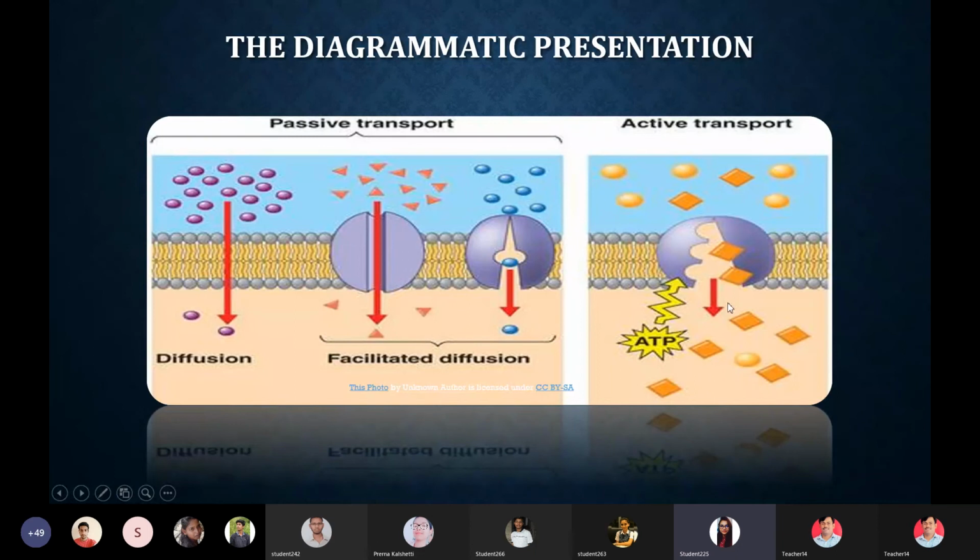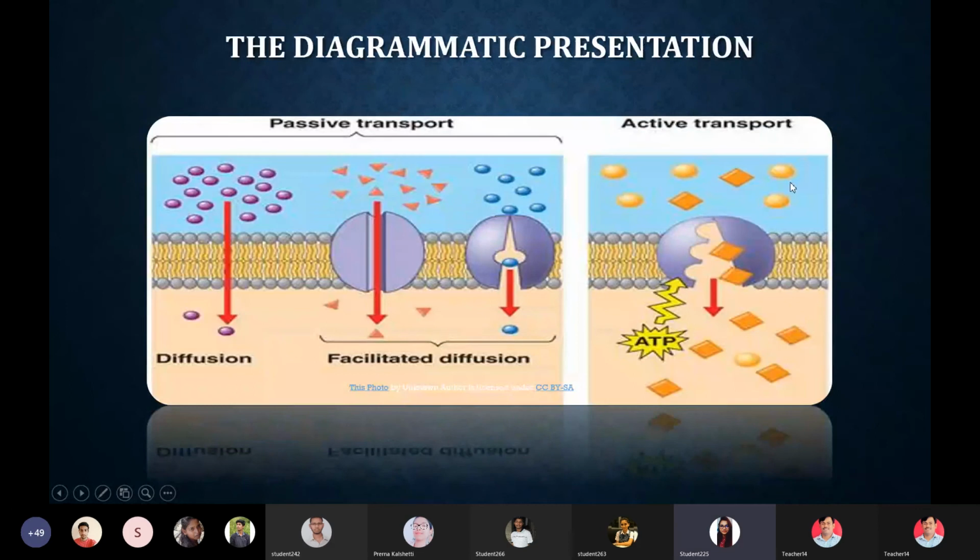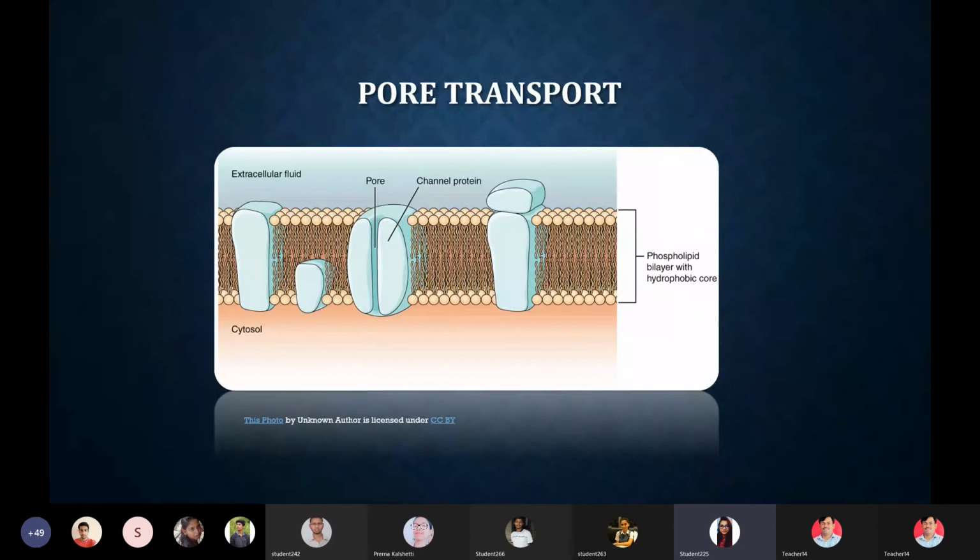Here you can see there is the diffusion from low to high by the use of ATP. Initially, the ATP will attack the integral protein and make a clear way for the transportation of drug from low to high.